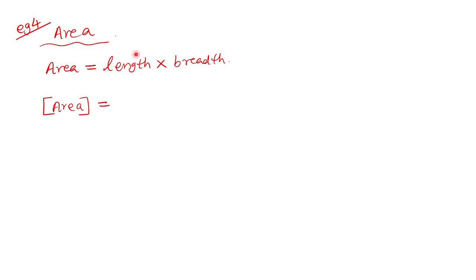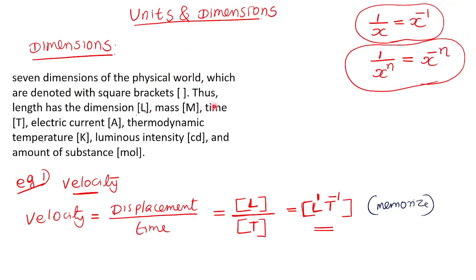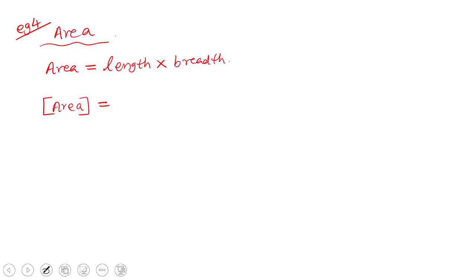That is why area has the dimension of length. Dimension of length means length belongs to which category, that's all. I have 7 fundamental quantities. Among this, length belongs to the quantity capital L. Understood? Length belongs to the category capital L. So the length belongs to the category capital L.